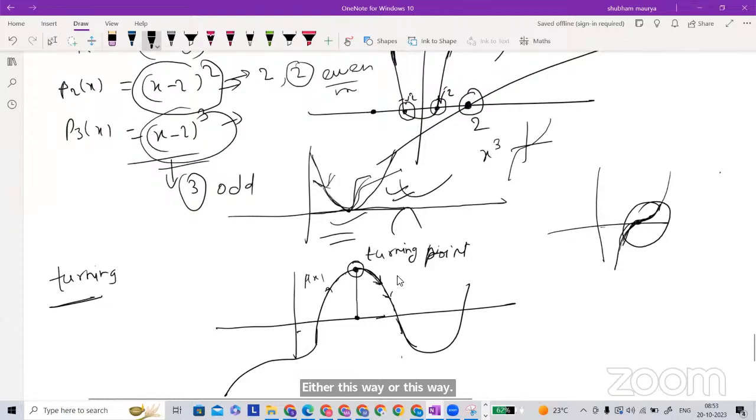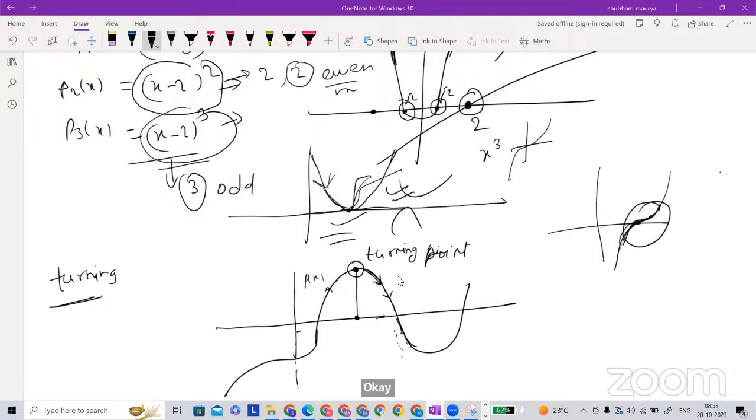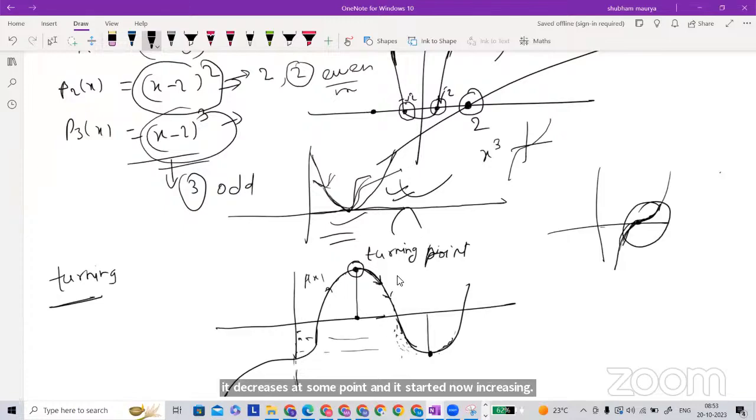Earlier we have discussed this. Here the function is decreasing. Compare these values on the y-axis: these are decreasing values, and till here it decreases to some point and then it starts increasing again. You compare the y values, sorry, the function values.